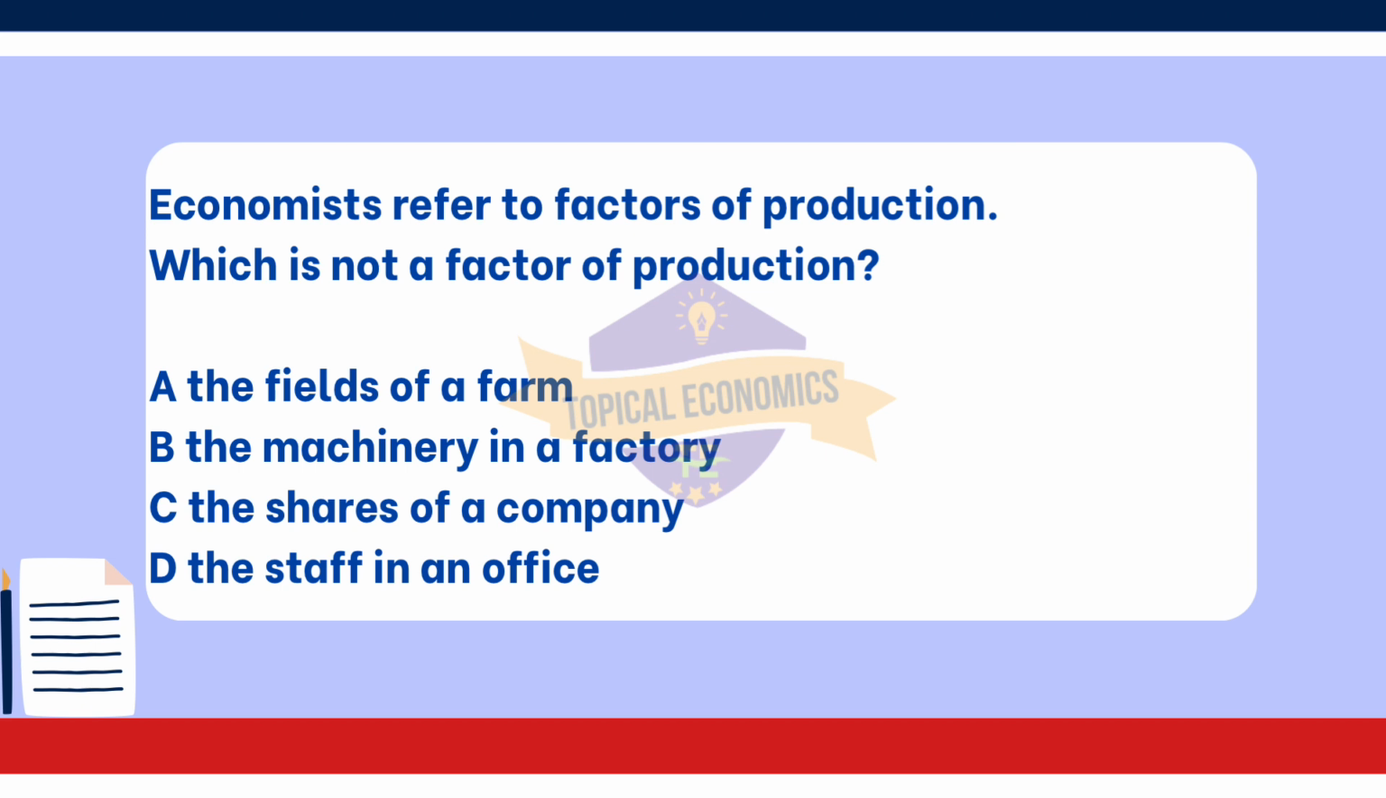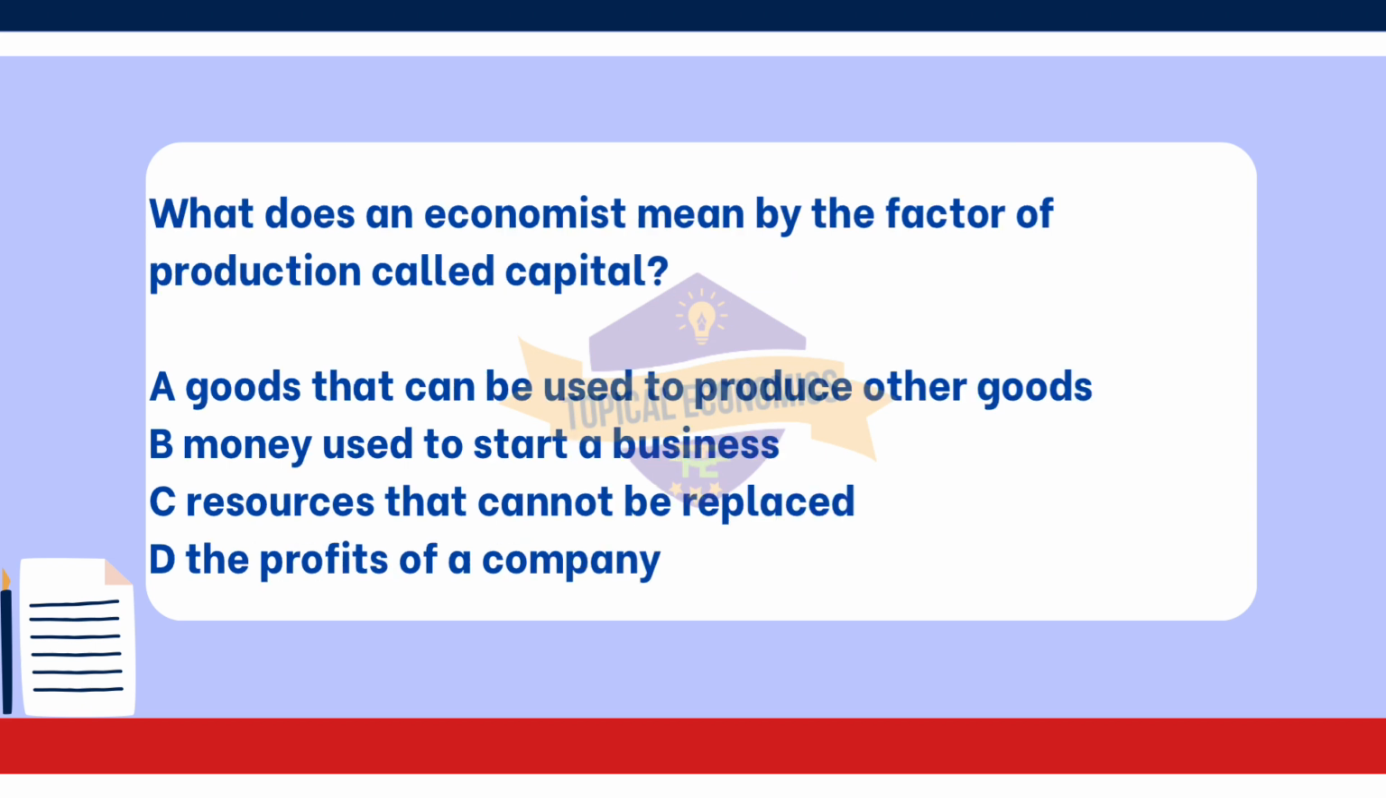Lastly, option D. The staff in an office. Asterisk, this is classified as labor. Staff members contribute human effort to the production of services or goods, making it a fundamental factor of production. Moving on with question 27.